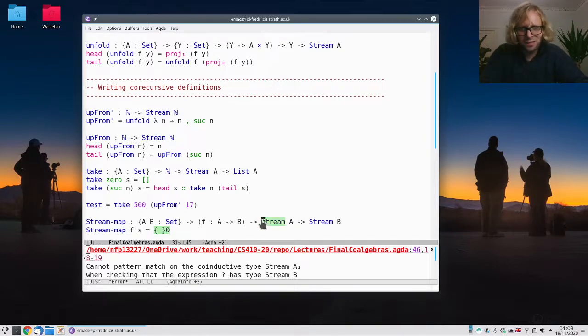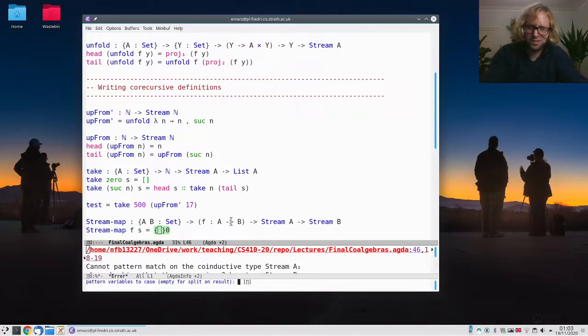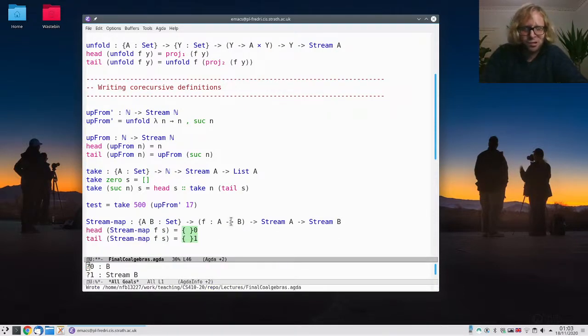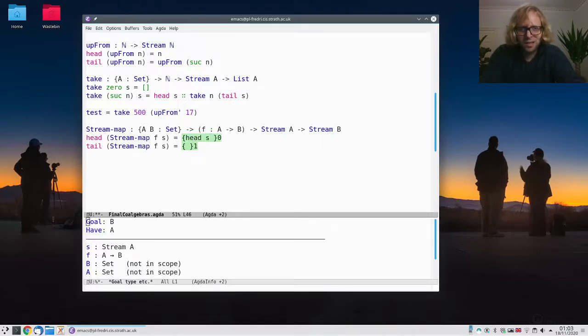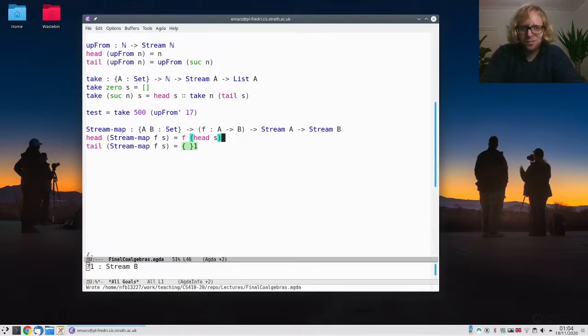But again, we are defining a function into a stream. So we can just explain what this stream is by saying what its head and what its tail is. Right? So pattern match, copattern match, like this. And let's see, what should the head be? It should be an element of B. So I can look at the head of S, that's an element of A, and then I can use F to translate it across, right?